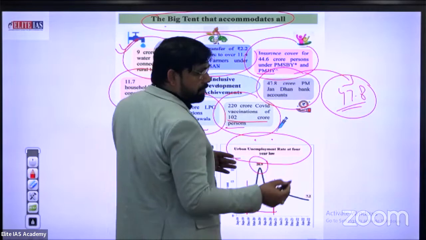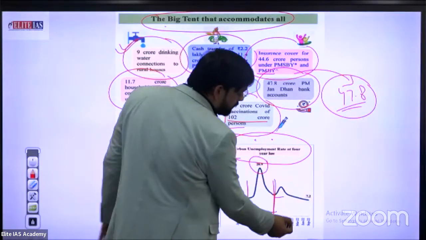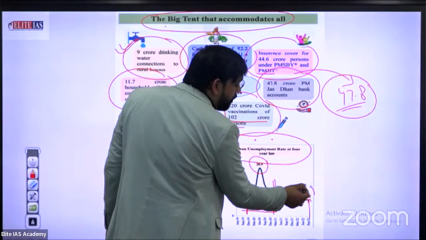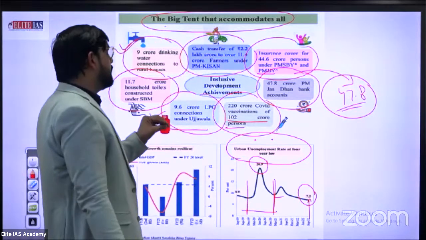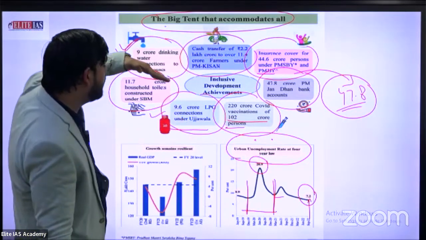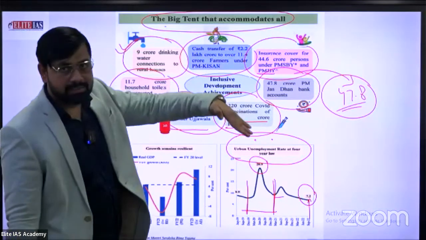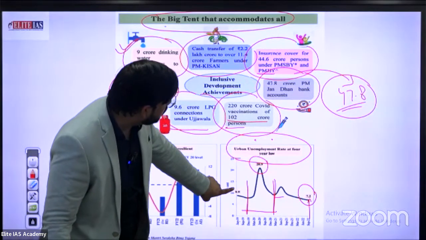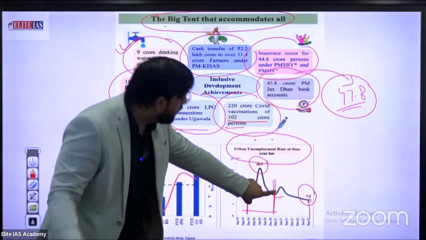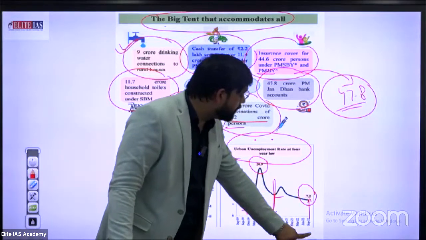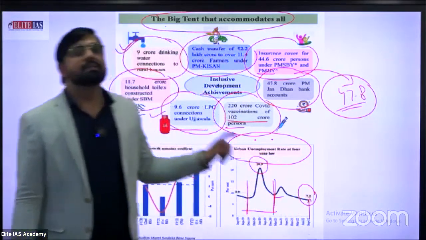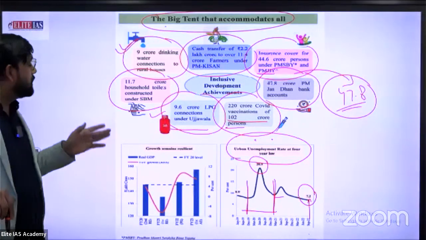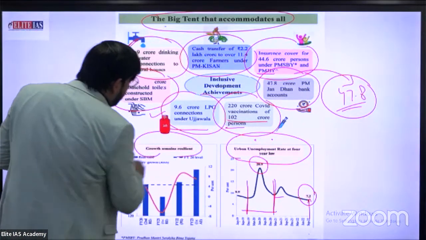But then after the second wave, in December 21, March 22, September 22, this was the last data, 7.2%. So this is the perfect example that shows that the unemployment rate has regularly decreased from 29% at the time of COVID to approximately 13 to 14% in June 21, and the last updated data, September 2022, is 7.5%. This is a good sign for the economy, especially in the case of unemployment rate. Okay, growth remains resilient. What about this content?